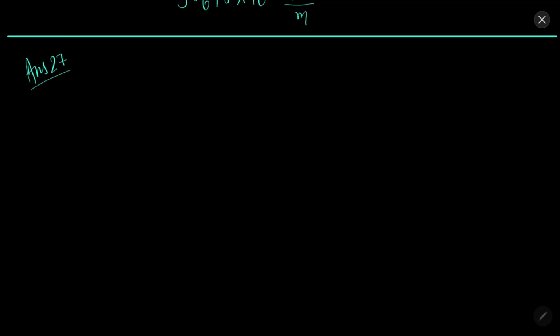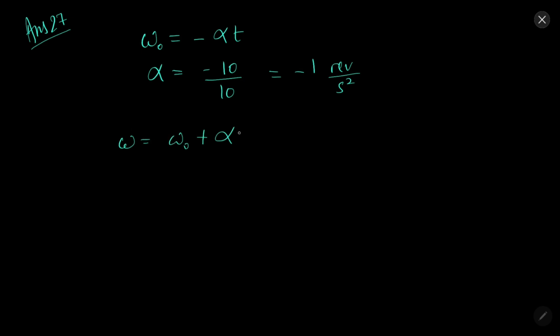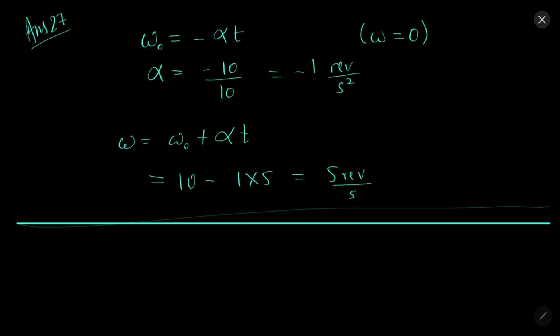Solution 27. So omega naught will be minus alpha t. Alpha will be minus 10 over 10, that is minus 1 revolution per second square. Omega equals omega naught plus alpha t, where omega was 0. Now 10 minus 1 into 5 equals 5 revolutions per second after 5 seconds. So deceleration is 1 revolution per second square, and angular velocity after 5 seconds is 5.